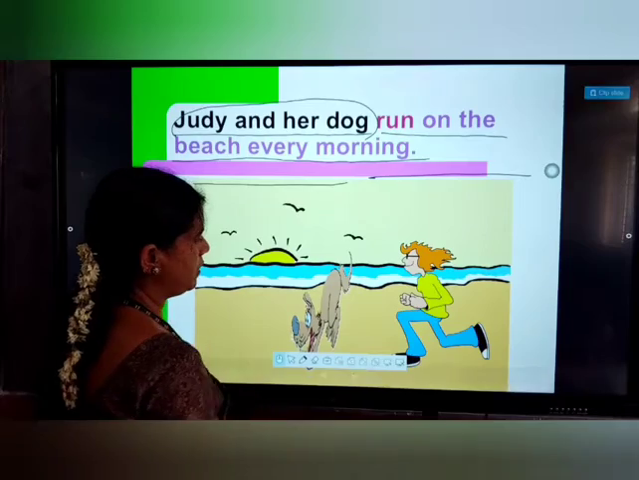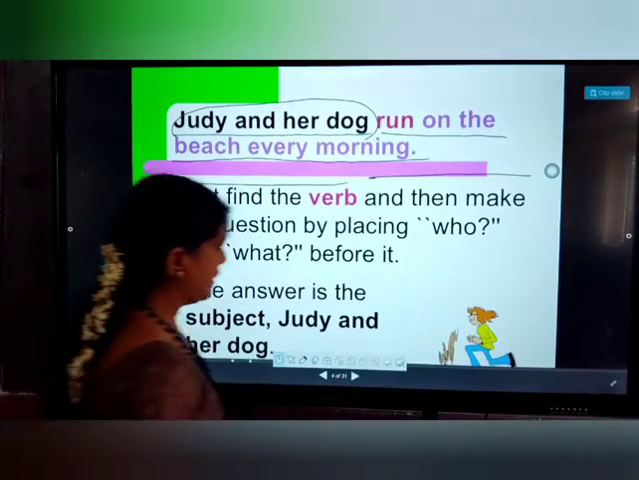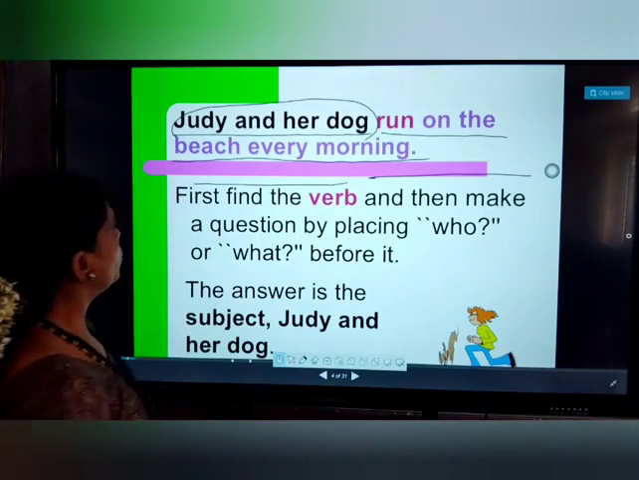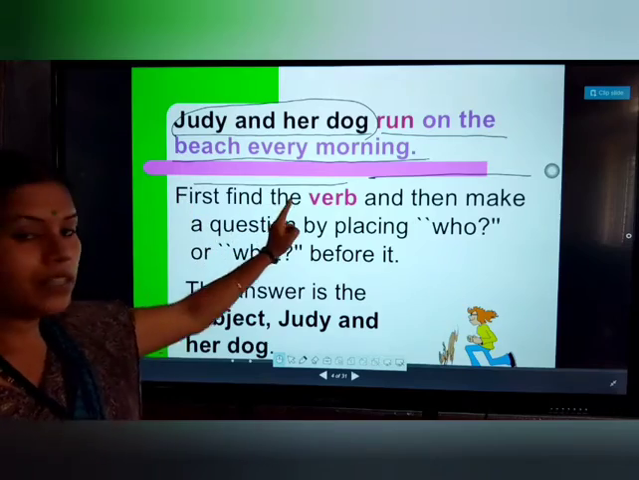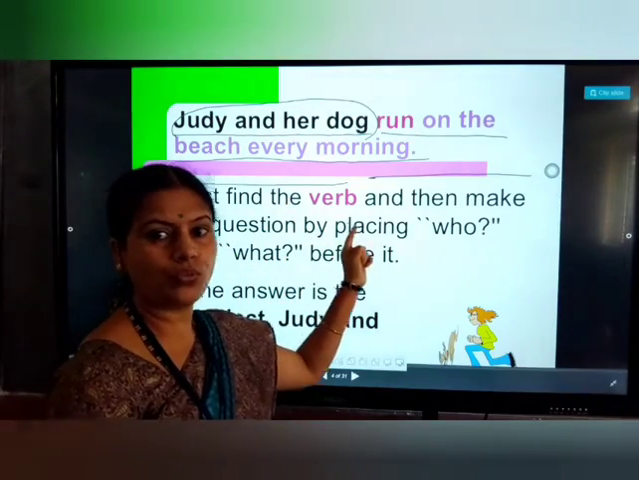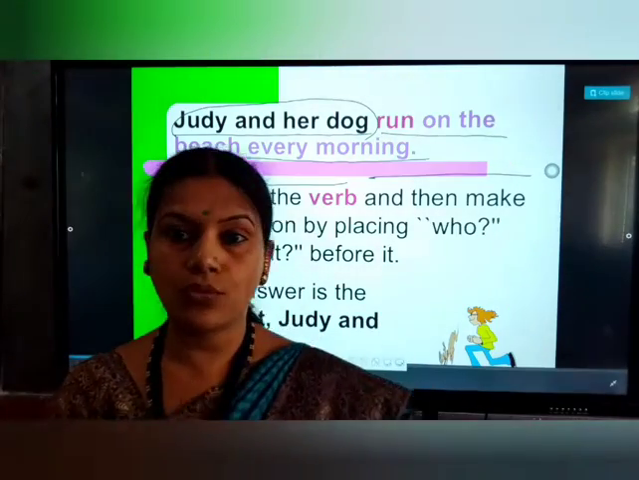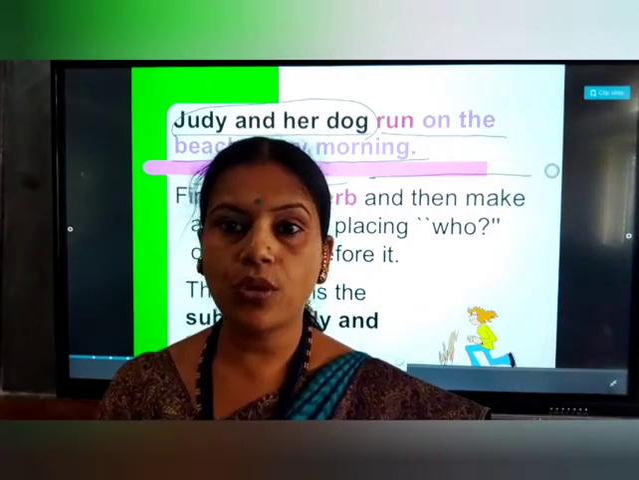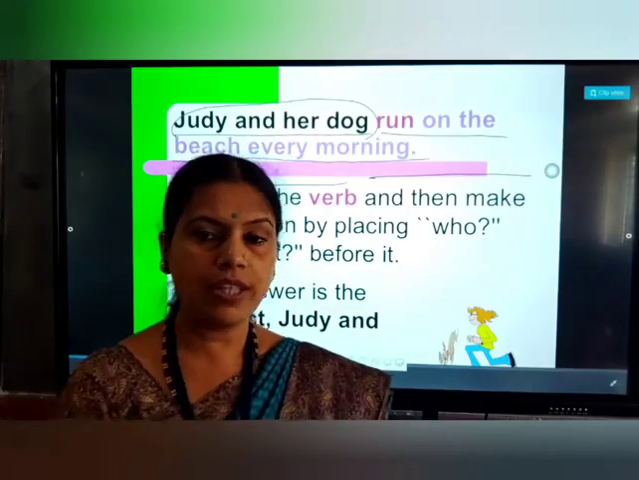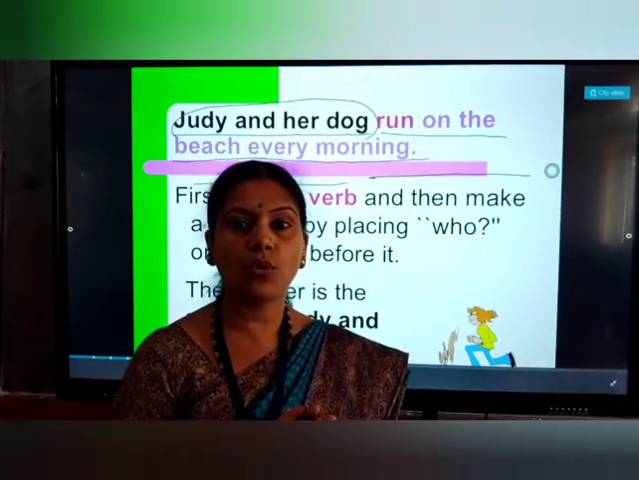Okay, so let's move to the next example. See here, first find the verb. Before finding the subject, we have to find the verb. As I told you, a verb is an action word which tells us the action of the noun or pronoun.